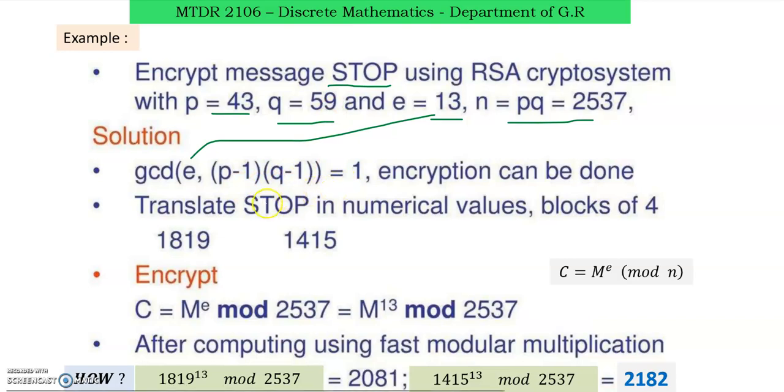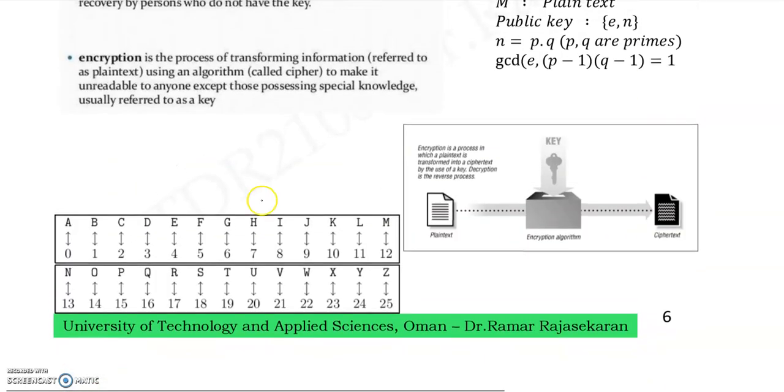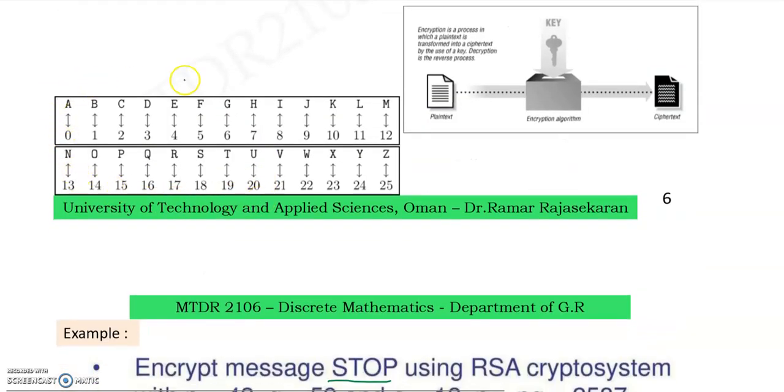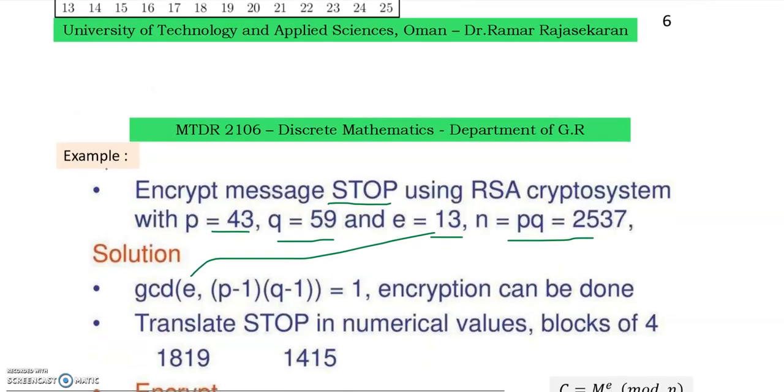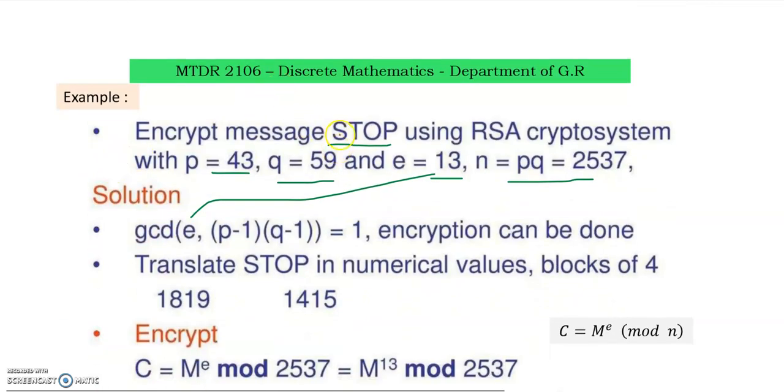Now, how to start? Here we are going to find the ciphertext from the text message. So here we have the conversion from the alphabet to the numeric value. Now you see here our text message is STOP. First we have to translate it into numerical values. Now translate STOP into the numerical value.